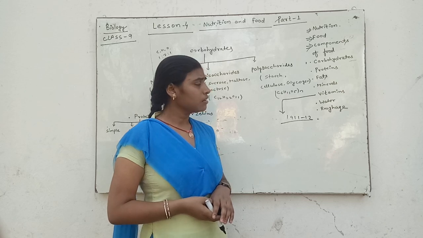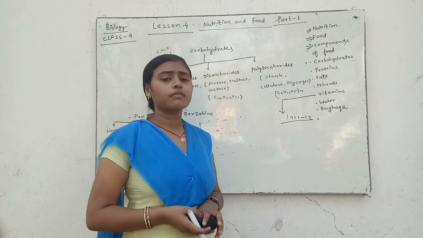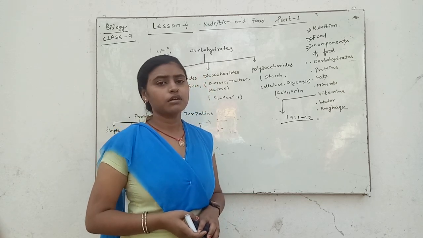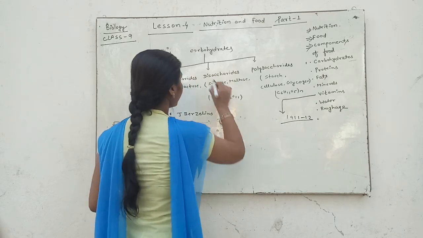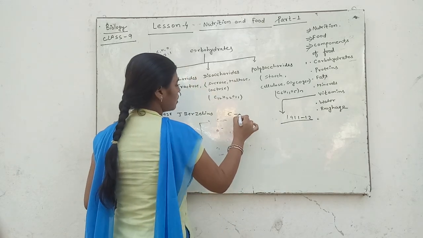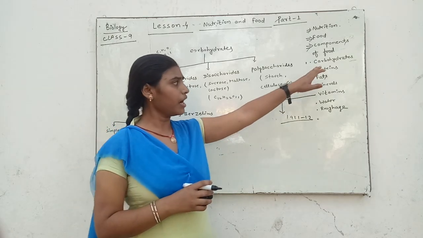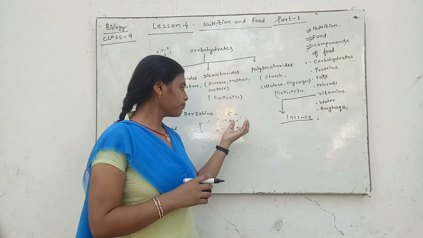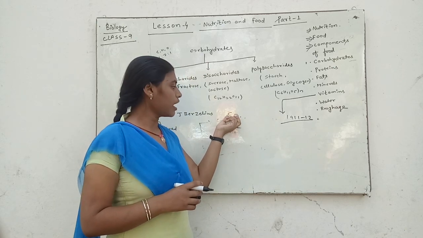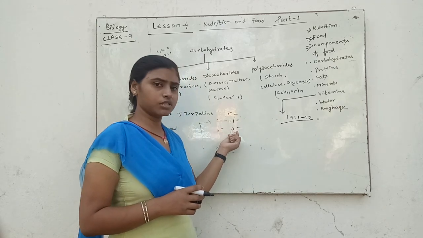It means they are made of carbon, hydrogen and oxygen. Carbohydrates are made up of carbon, hydrogen and oxygen.